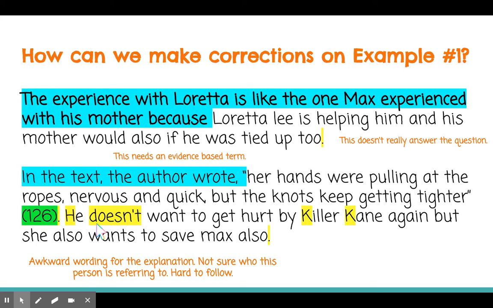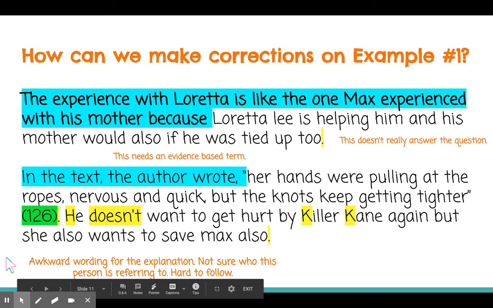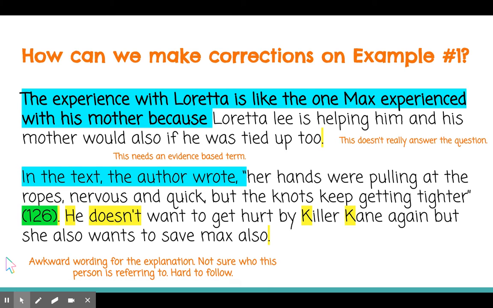And then the author wrote here for the explanation, he doesn't want to get hurt by Killer Kane again, but she also wants to save Max also. So I think it's awkwardly written, and I'm not really sure who the person is referring to, and it's hard to follow.